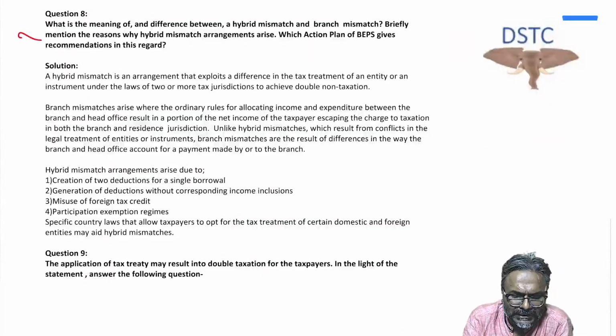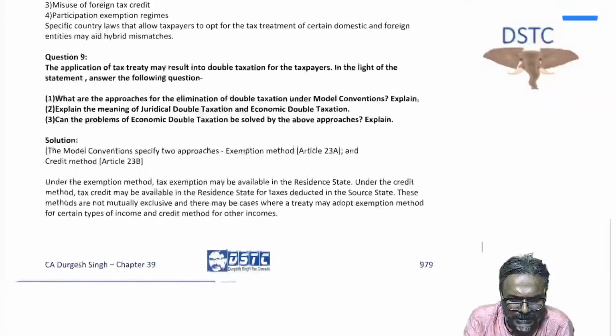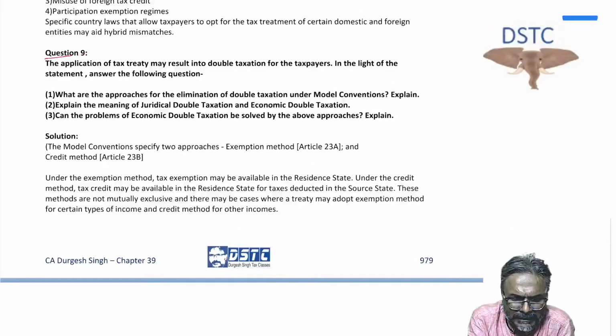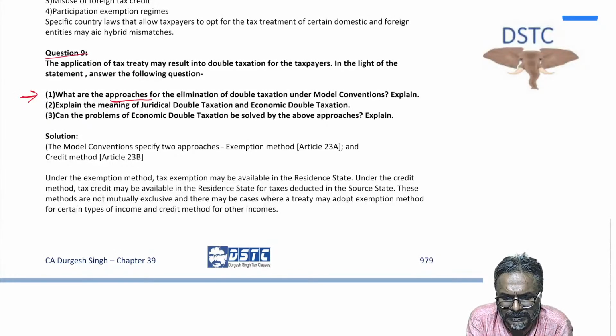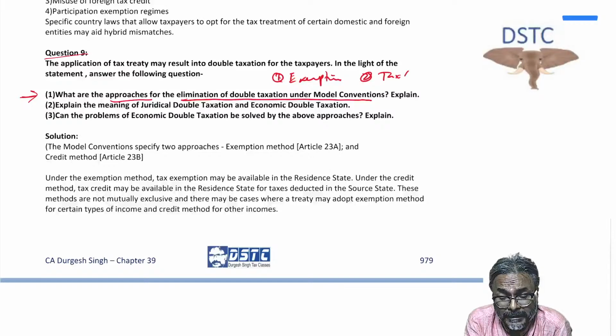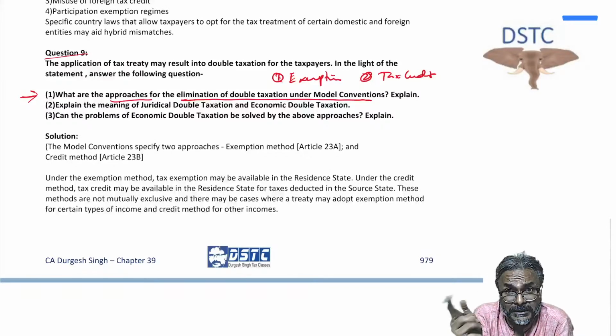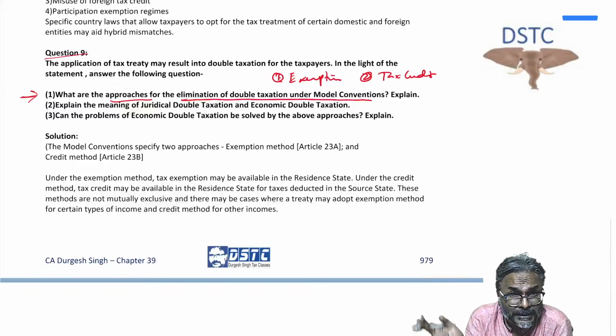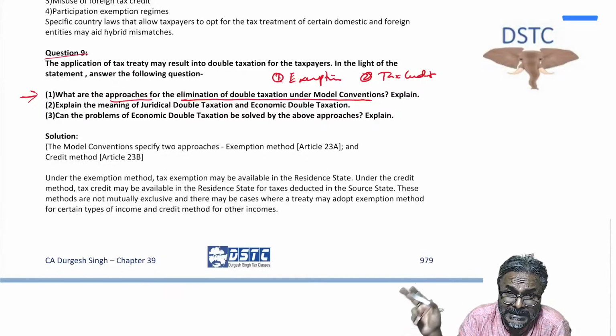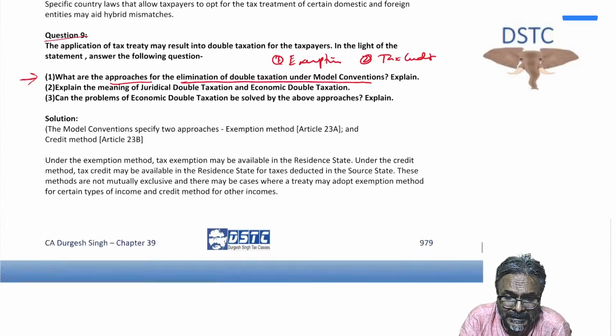Hybrid mismatch, this question I'm skipping in this context. Now the next one, question number 9. What are the approaches for elimination of double taxation under model convention? So approaches, students, we discussed just now. Two approaches: exemption method, and the second approach, tax credit method. And you already know what happens in the exemption method. The income will not be a part of your total income. In the tax credit method, it will first be a part of total income, then tax liability is calculated, and thereafter the credit would be given.